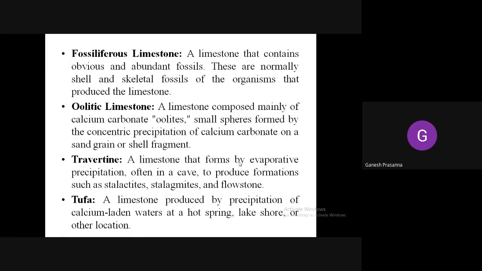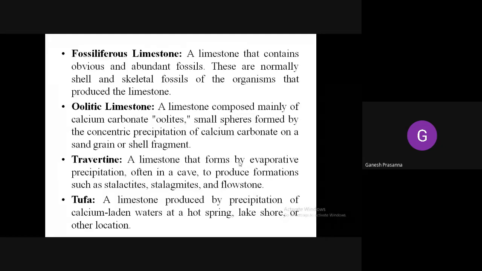Next is oolitic limestone, which is composed of small spheres of concentric calcium carbonate, formed from the precipitation of calcium carbonate on a sand grain or a shell fragment. So oolitic limestone will be rounded nodules or grains of concentric calcium carbonate. Next is travertine, which is formed from evaporation and precipitation, often in caves, to form stalactites, stalagmites and flowstones. If anybody has visited the Andaman and Nicobar, you can see certain drippings formed either from the top of the cave or from the bottom of the cave.